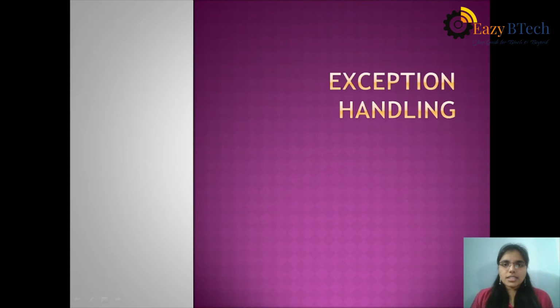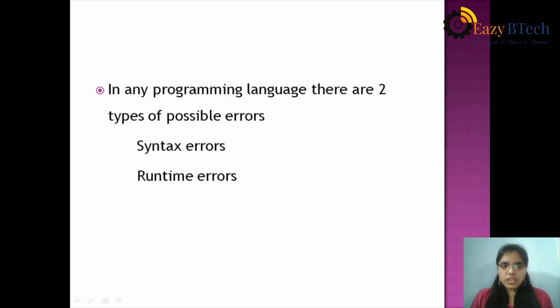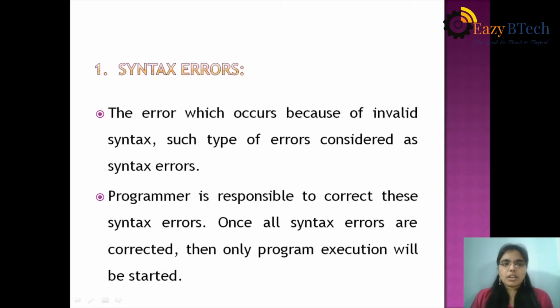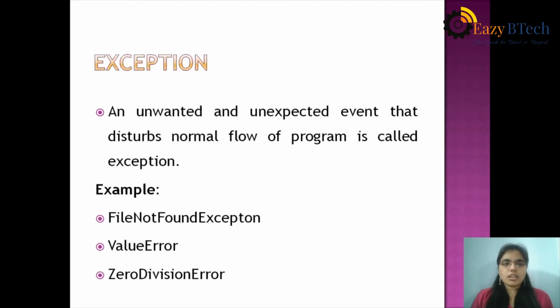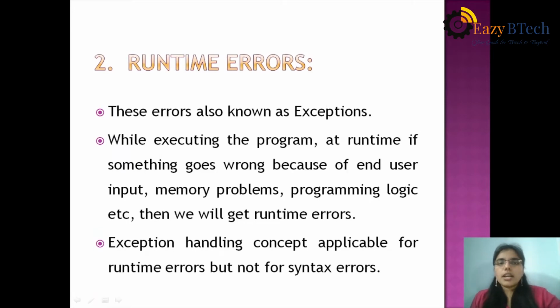In the last session, I had discussed the exception handling topic. What is an exception? What are the types of errors? There are two types of errors: syntax error and runtime error. After that, what is an exception? An unwanted and unexpected event that disturbs the normal flow of the program is called an exception. Runtime errors are also called exceptions.